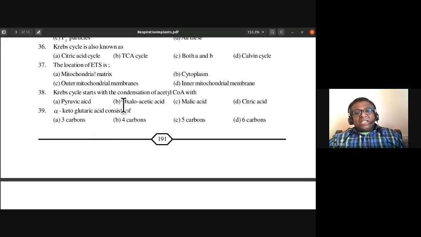So Krebs cycle starts with the condensation of acetyl coenzyme A with which of them? What is the regenerated previous cycle product? Oxaloacetic acid. So Krebs cycle starts with the condensation of acetyl coenzyme A with oxaloacetic acid. So 38th, B is the answer.